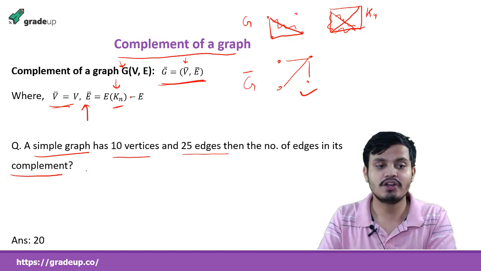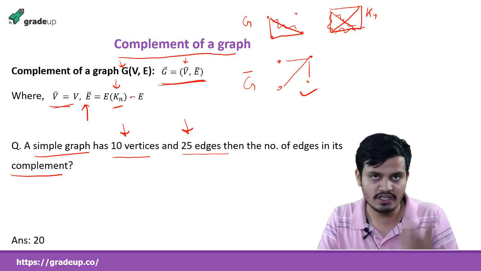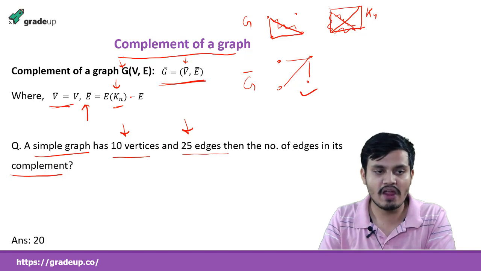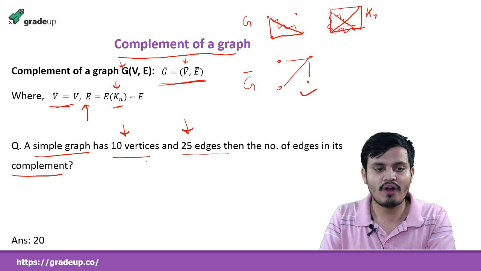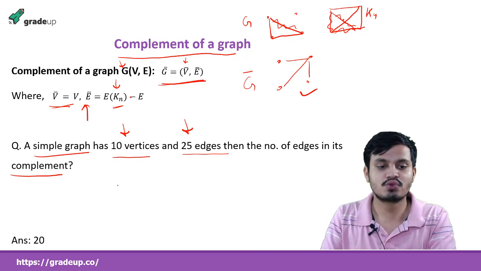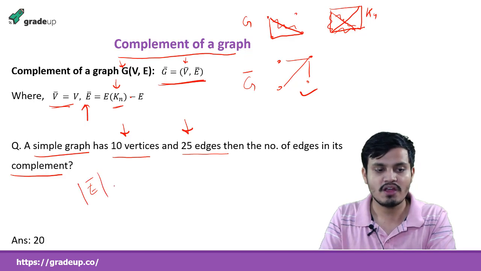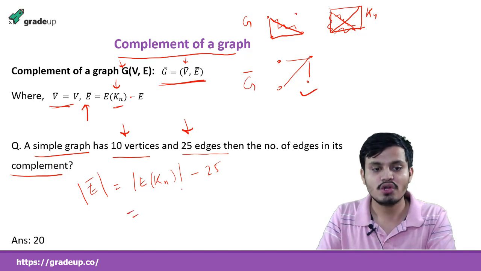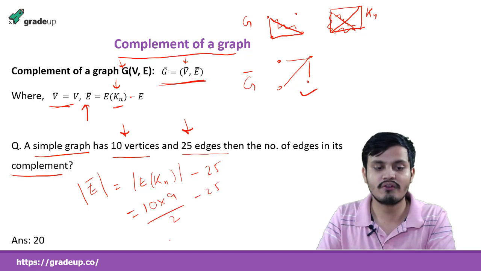Now do a question: a simple graph with 10 vertices and 25 edges, then the number of edges in its complement. So for a graph having 10 vertices and 25 edges, you need to find the number of edges in its complement. How will you do it? We have these definitions, try to do it yourself, it's easy. I will first find the number of edges in the complete graph with 10 vertices, and then subtract, so that should be our answer. So how many edges with 10 vertices? 10 into 9 by 2, that is 45, minus 25 is equal to 20.